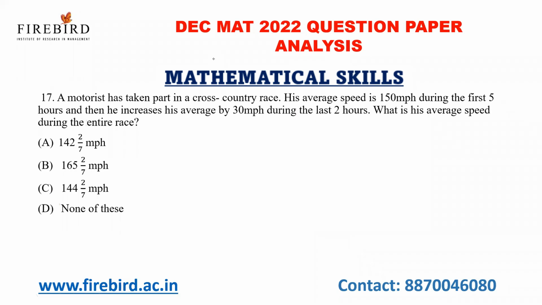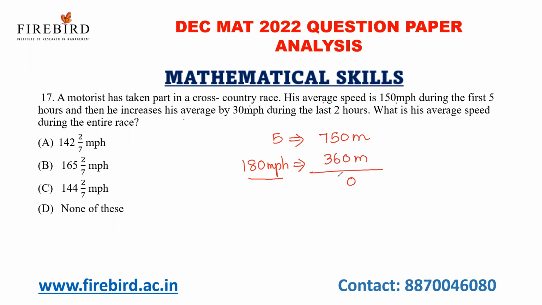Next. A motorist has taken part in a cross-country race. His average speed is 150 meter per hour during the first 5 hours. So he might have covered 750 meters in the first 5 hours. And when he increases his average by 30 meter per hour, that is 180 meter per hour, during the last 2 hours, he has traveled 360 meters in the 2 hours.